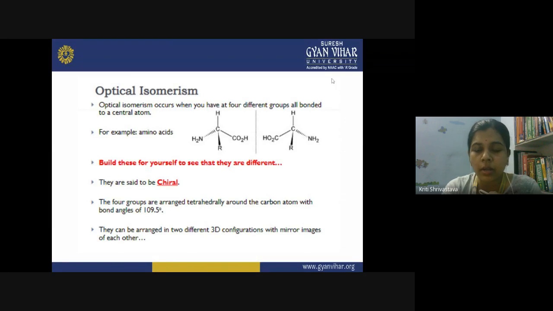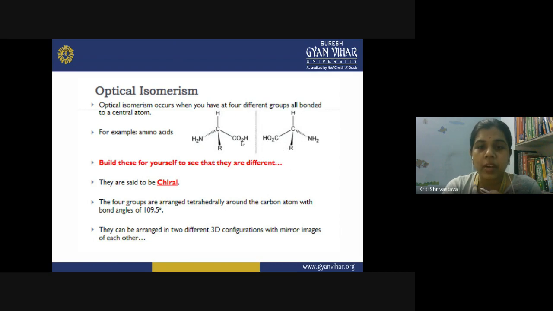So now look in depth at what optical isomerism is. We just saw that we have a chiral center, which is a tetrahedral carbon, and it contains four different groups. And when you look at the mirror image of the carbon, which has asymmetry, asymmetry means four different groups on the carbon. So when you take the mirror image, this is the molecule, and this is your mirror, and this is the mirror image. So in the mirror image, what happens? In the place of amino, you are seeing the carboxylic acid group.